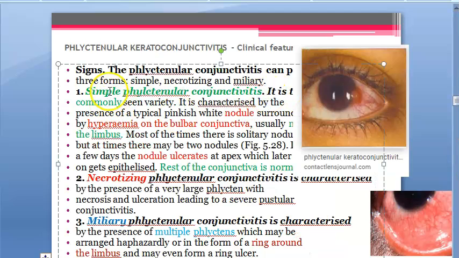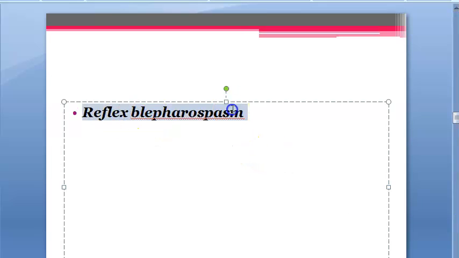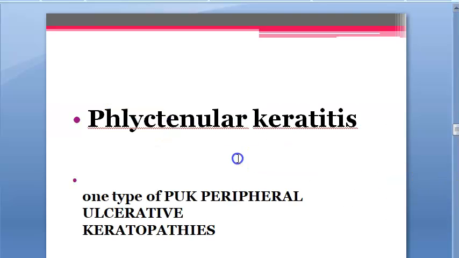So as a doctor, what will you see? Simple means you will see nodular hyperemia on the bulbar conjunctiva. Same thing, whatever we are telling you in the stages, that only you will see. Nodules will ulcerate. Then you will see necrotizing phlyctenular conjunctivitis. Then you will see miliary, where you will see multiple phlyctens as a ring around the limbus. So all this is conjunctiva. There can be reflex blepharospasm in these people.